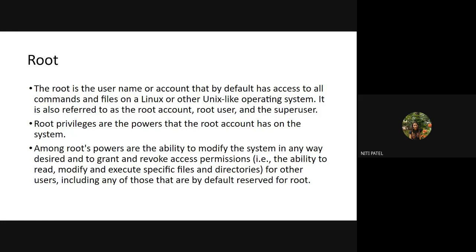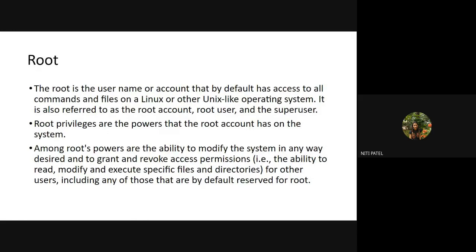Then we had also seen what is root. Do you remember what was root? The root is also called the admin of the system. So all the administrative activities which we called admin in Windows will now be called root in your Linux operating system. Okay. So who is root? It is nothing but a user or a user account, but which has all the administrative rights.